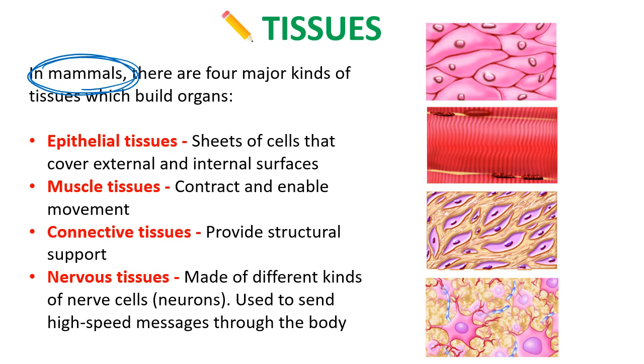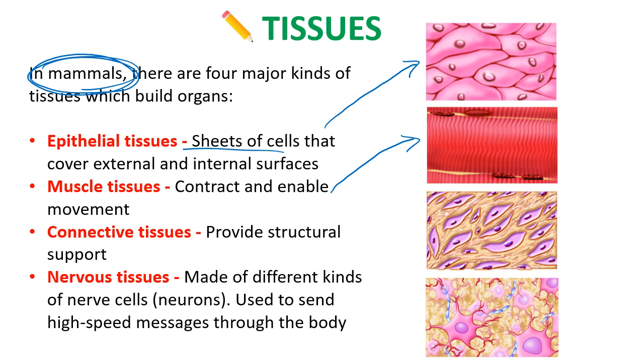Epithelial tissues are on the outside or the inside of surfaces. And they're normally a thin sheet of cells. So you can see some typical epithelial cells up here. They look a bit like scales on a reptile. Muscle tissues are another type of tissue. As we know, muscles contract and relax, so they enable movement. Vital for an animal because animals need to move around and hunt for their food to be able to survive.